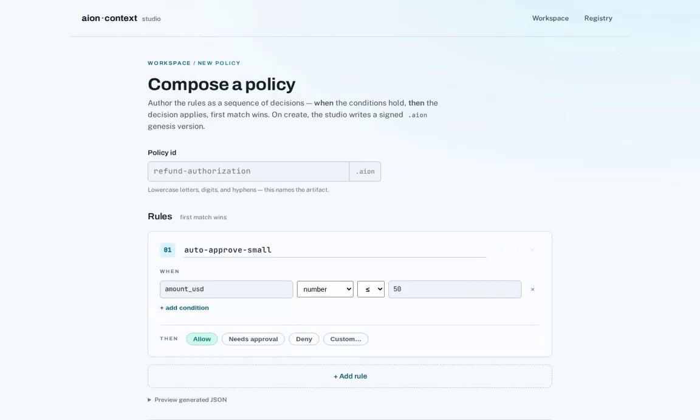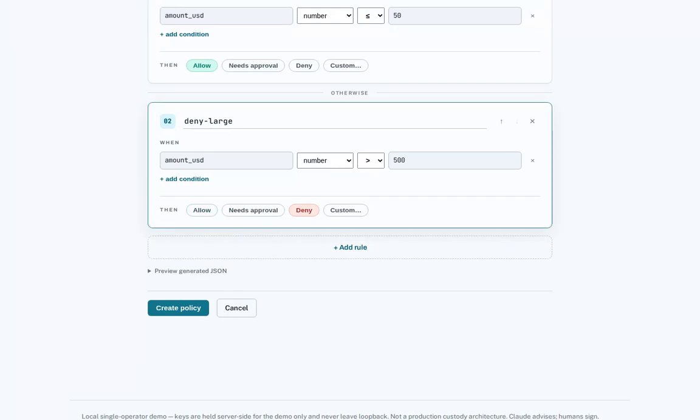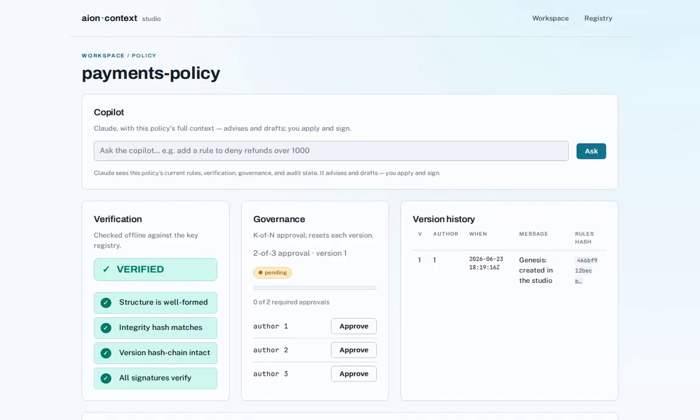You author a policy as a sequence of decisions. When these conditions hold, then this is the outcome. First match wins. Refunds under 50 are auto-approved. Anything over 500 is denied. Conditions are typed, numbers, text, or true-false, so a rule means exactly what it says.